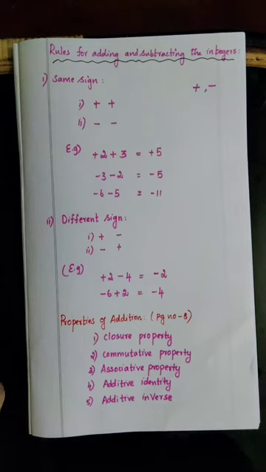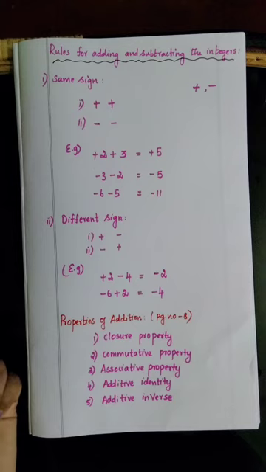The heading is properties of addition. Totally 5 properties are there. The first property is closure property. Second one, commutative property. Third one, associative property. Fourth one, additive identity. And fifth one is additive inverse.